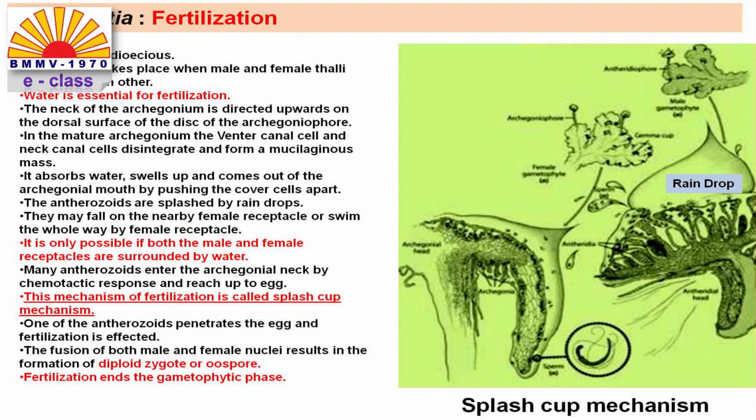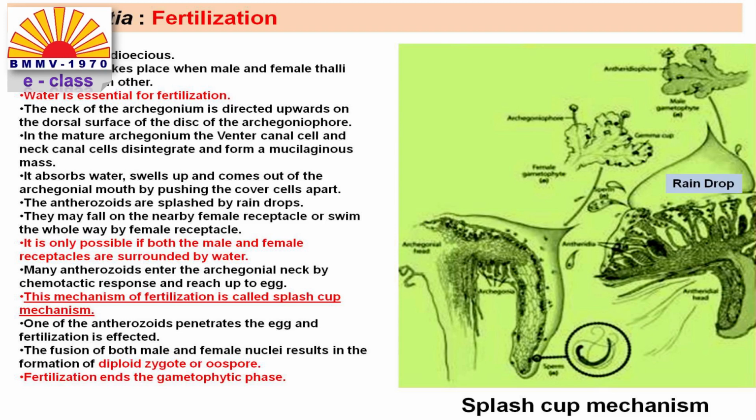When a mature archegonium is developed, the neck of the archegonium is directed upwards on the dorsal surface of the disc of the archegoniophore. In the mature archegonium, the ventral canal cells in the central region and the neck canal cells on the outer side of the archegonium disintegrate and form a mucilaginous mass. This mass absorbs water, swells up and comes out of the archegonial mouth by pushing the cover cells apart.